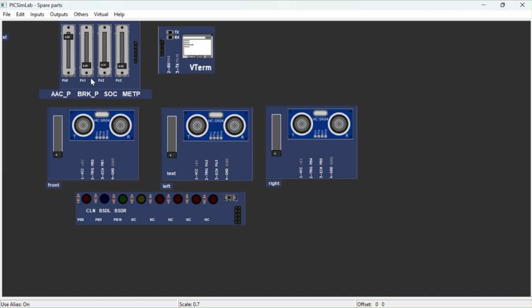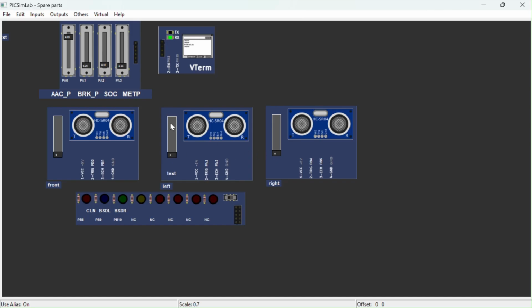So first of all, here are potentiometers, which are used for simulating the values of acceleration, brake, SOC, and motor temperature. We have used the PA0, PA1, PA2, and PA3 ports of STM32.